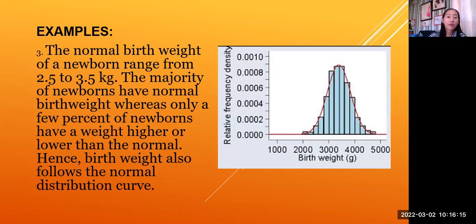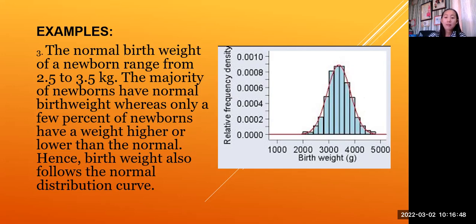The average normal birth weight of a newborn baby is 2.5 to 3.5 kilograms. As you can see here, there's the 3,000, which is in grams. So the measure here in the graph is in grams. If we convert that to kilograms, just divide it by 1,000. So the average here is like 3.5 kilograms.